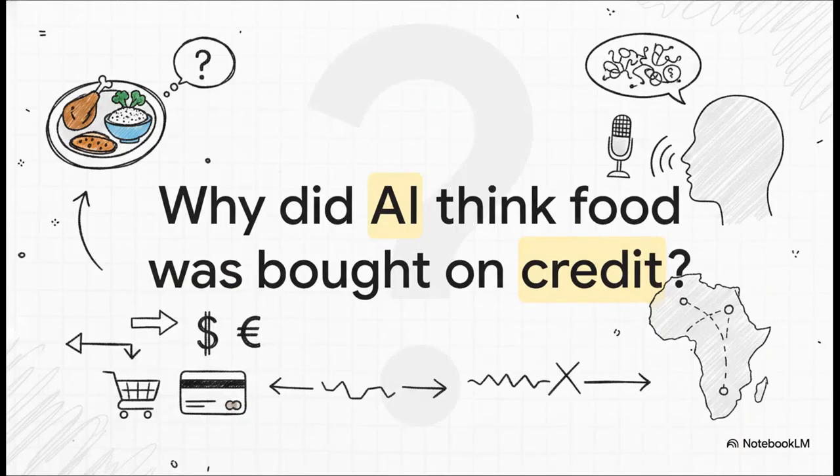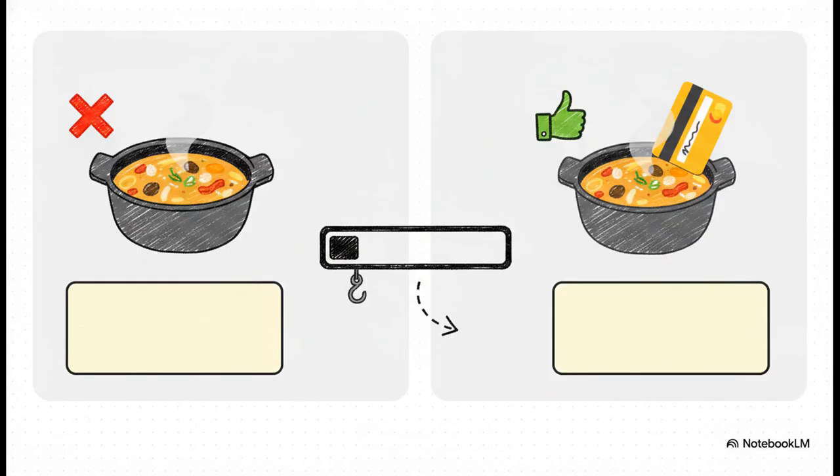Okay, imagine this. You type out a simple text about a really tasty meal you just had, only for an AI translator to completely misunderstand you and confidently claim you bought that food on credit. Unless you're putting your dinner on a literal payment plan, that sounds like a bizarre, highly specific glitch, right? But the crazy thing is, this exact scenario is playing out right now for millions of people. And this brilliantly illustrates our core problem.